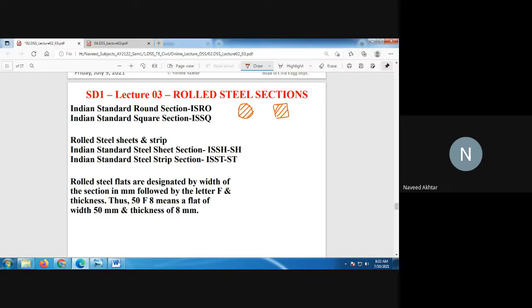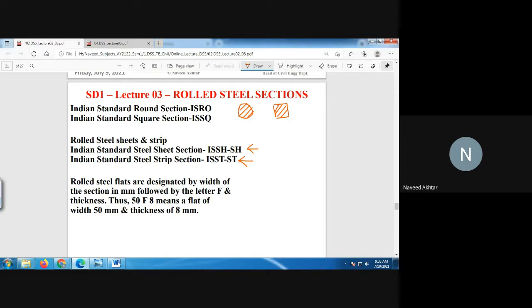You can see the fabricators are using them. Then rolled steel sheets and strips. The Indian Standard Steel Sheet section, that is ISSH, and Indian Standard Steel Strip section. You can see the strips come up to a length of 6 meters, and the thickness and width are very small.